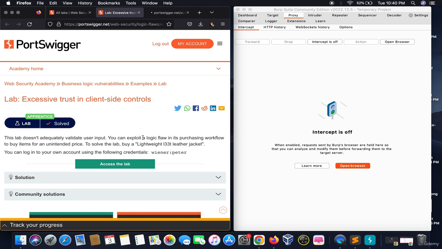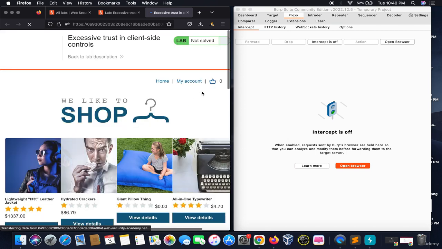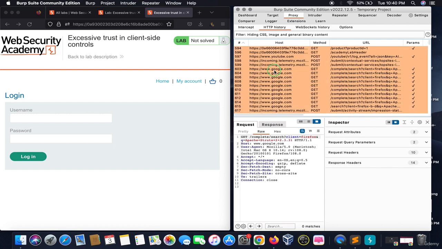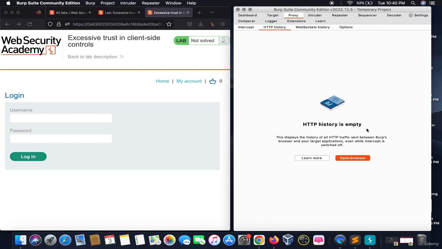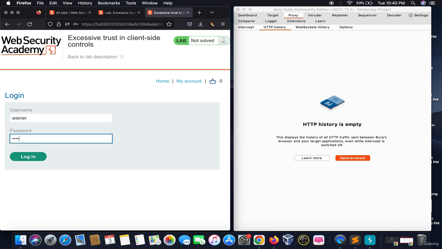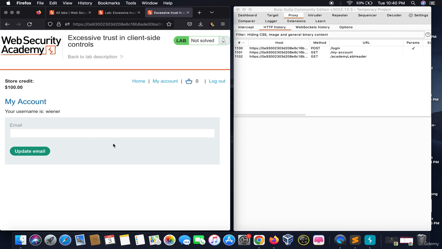And we have default credentials out here. Let's wait for the lab to get loaded, and the lab is loaded. Firstly, we will log in to the account with the default credentials we are provided with. So we would write Wiener and we would write Peter out here and click on login, right? Once we clicked on login, we see the store credit is $100. That means the credit of our account is 100.